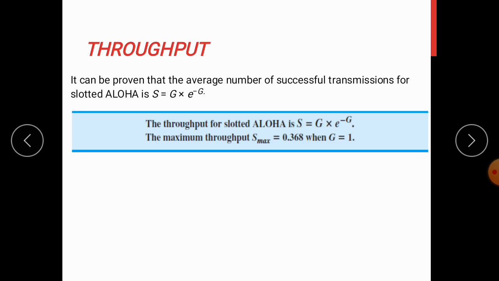What's the throughput? Here again S is equal to G into e power minus G. Here G is equal to 1. We will consider it as it will produce the maximum throughput, because here the vulnerable time is equal to the frame transmission time. So if a station generates only one frame in this vulnerable time, that frame will successfully reach the destination. So when you substitute the G value as 1, you will get S max as 0.365.